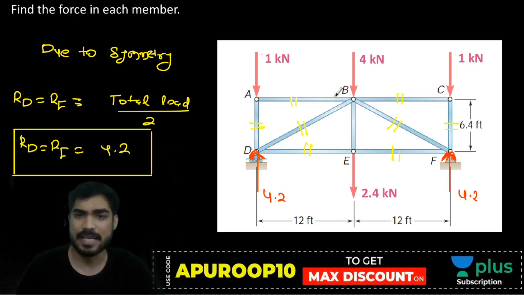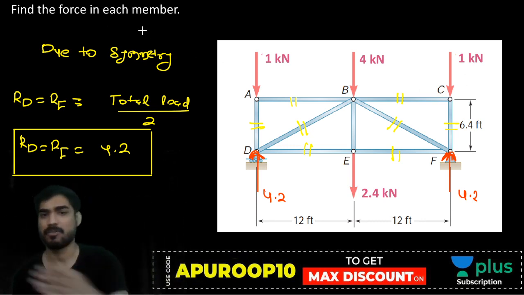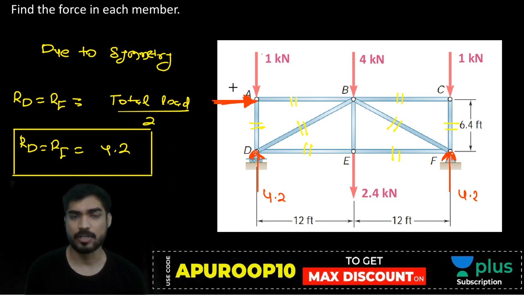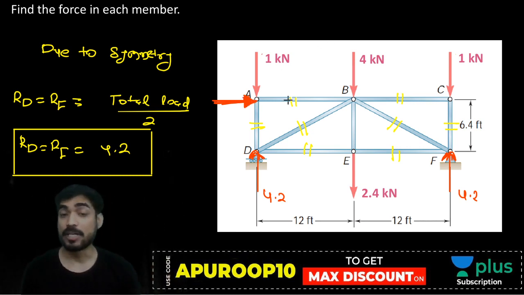See, if there are horizontal forces, suppose a very strong wind blows. Let's say there is very heavy wind and there is a horizontal force, a wind force, like this. Here in the horizontal direction there is a wind force. Now the loading is changed.